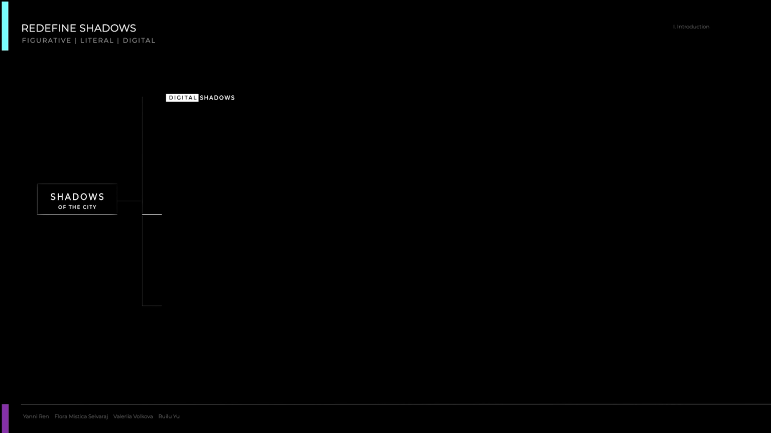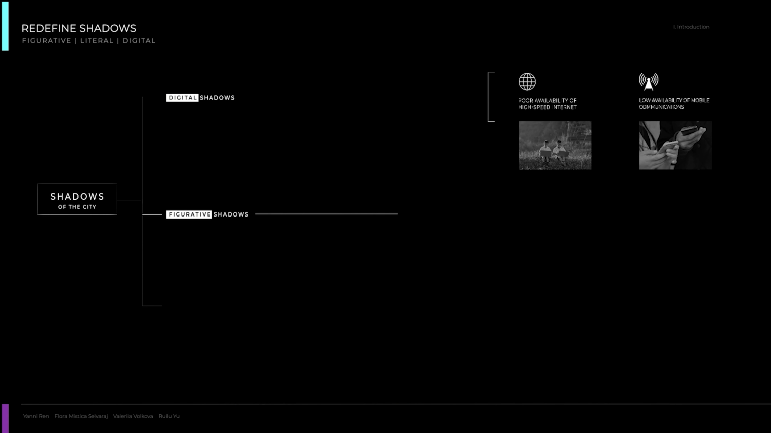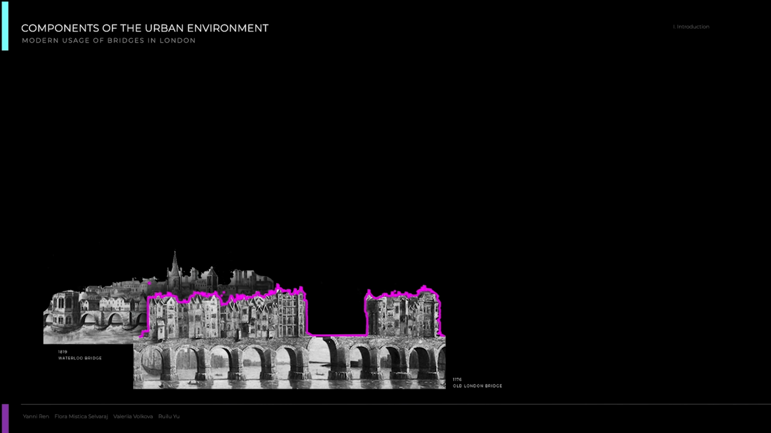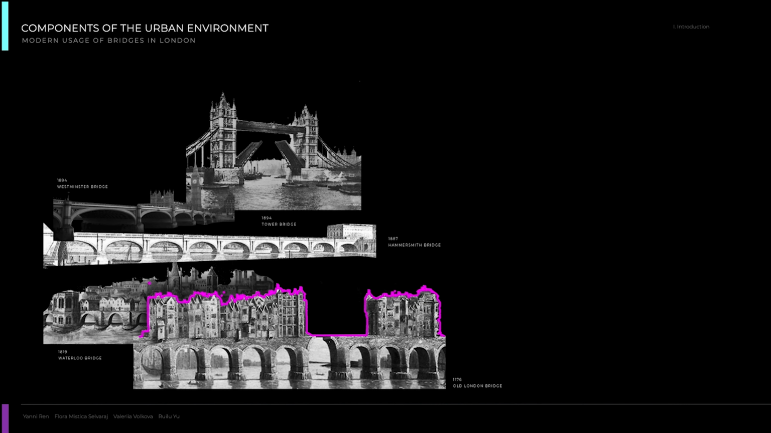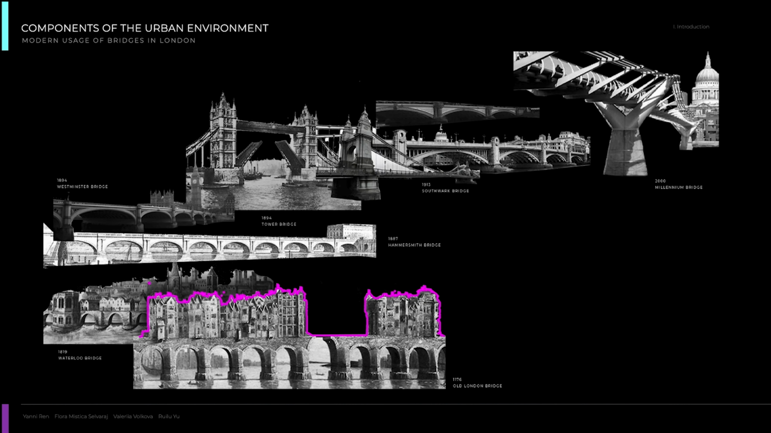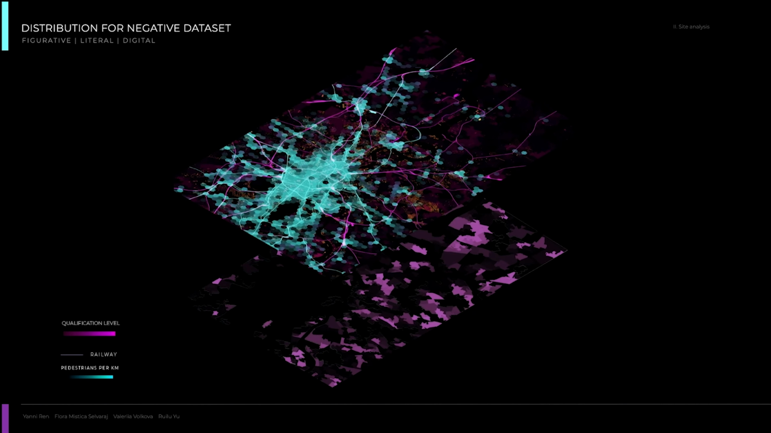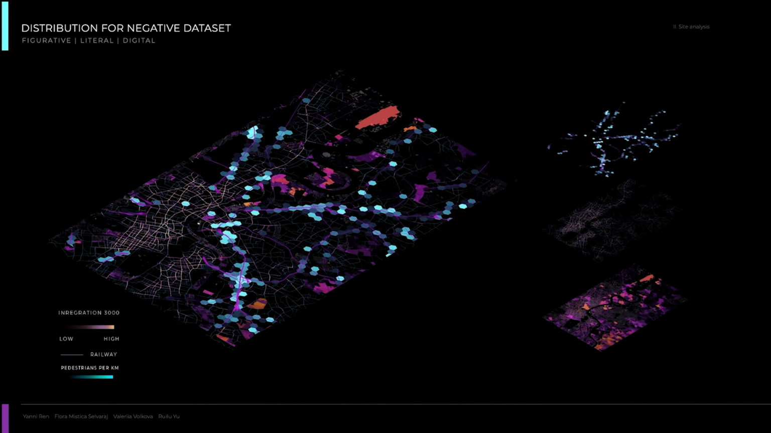ShadowShapedCity uses literal, figurative and digital shadows to create a new type of urban space in response to the understanding of shadow. In the past, bridges were used not only as a way of crossing, but also had various functions. With the growth of cities, bridges began to be used as connecting structures for transport and pedestrians. In this case, ShadowShapedCity seeks to take the revival of the bridge functions as the basis of the project.